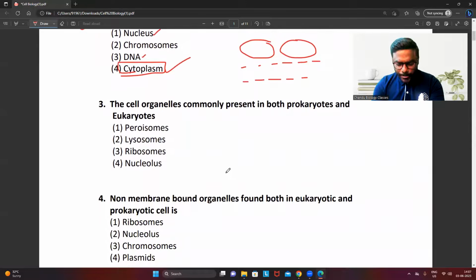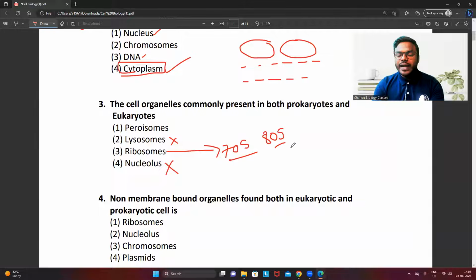Then question number three: the cell organelles commonly present in prokaryotes and eukaryotes. The very common answer will be the ribosome, because you know very well lysosomes are not present in the prokaryotes. They contain some enzymes. Nucleolus is not present in the prokaryotes. Ribosomes will be present in the prokaryotes as well as the eukaryotes. Prokaryotes contain 70S ribosomes. Eukaryotes contain 80S ribosomes. But ribosomes are commonly present in both prokaryotic as well as eukaryotic organisms.